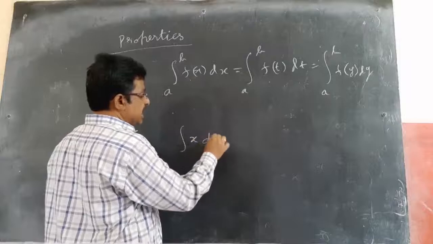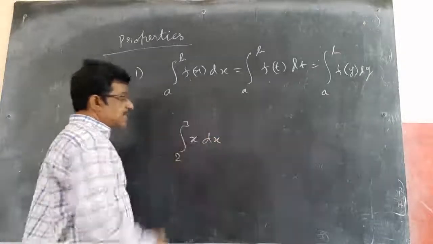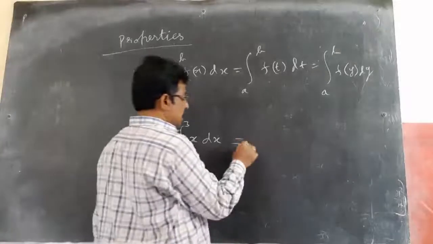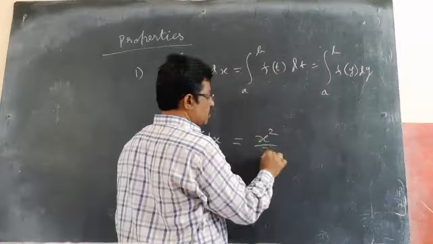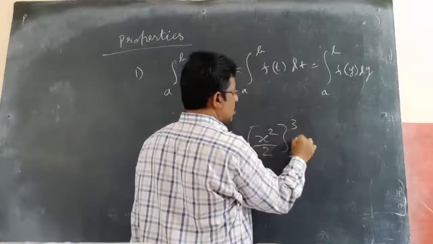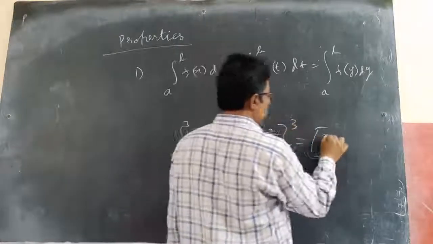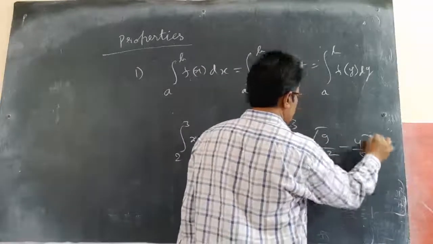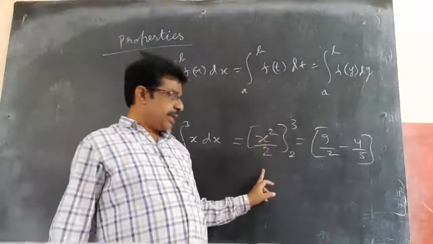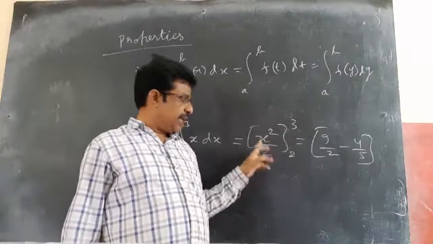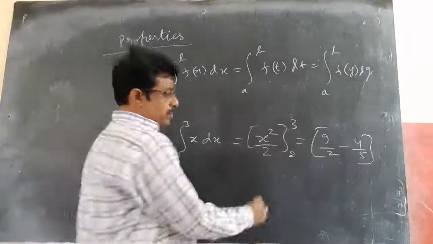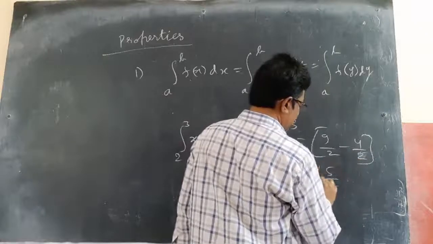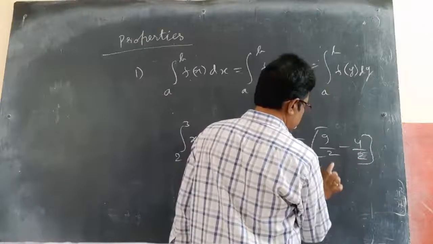Integral of x dx between the limits 2 to 3. Simple example we will take. What do you get? Integral of x dx is x square by 2 between the limits 2 to 3. So upper limit is 3 square, 9 by 2, minus lower limit is 2 square, 4 by 2. So upper limit f of b, 9 by 2, minus f of a, 4 by 2. So gives you 9 minus 4, 5 by 2. So 5 by 2 is our result.